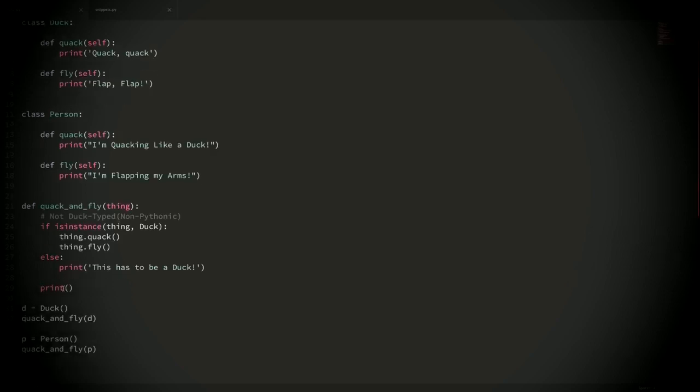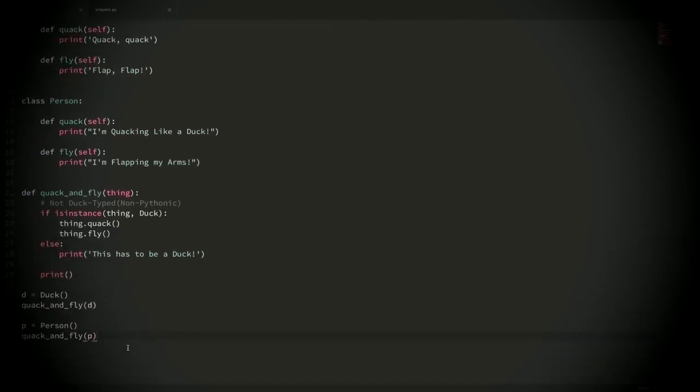And you can see down here at the bottom, I'm making an instance of the class duck, and I'm passing that into our function. And then I'm also making an instance of the class person, and I'm passing that into our function also. So first, let's take a look at something that is not duck typed. So this is non-Pythonic. So in a non-duck typed example, we will specifically check if the object that we're working with is an instance of a duck. Now this will ensure that we can use all of the methods and attributes that we want to use.